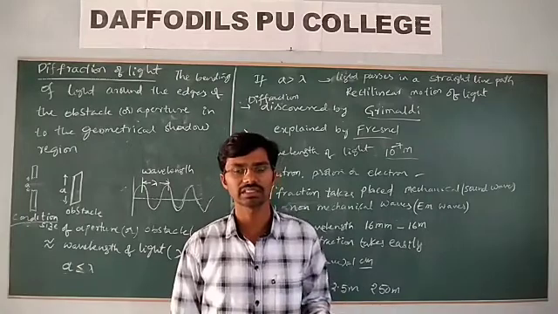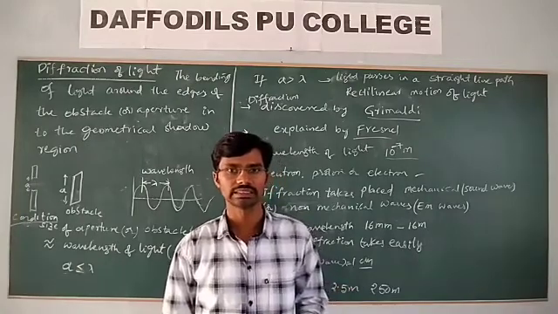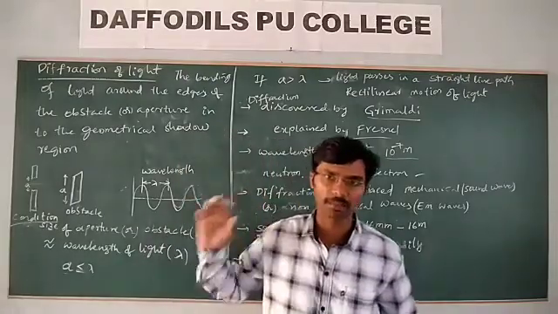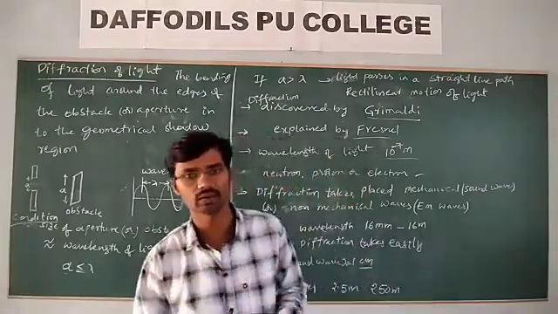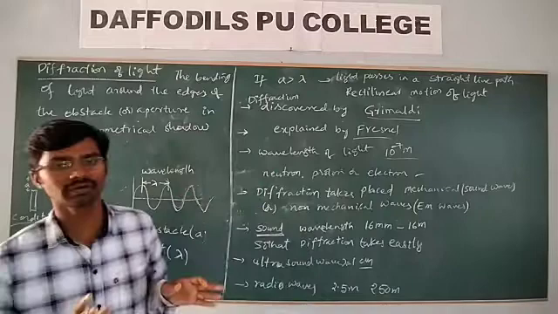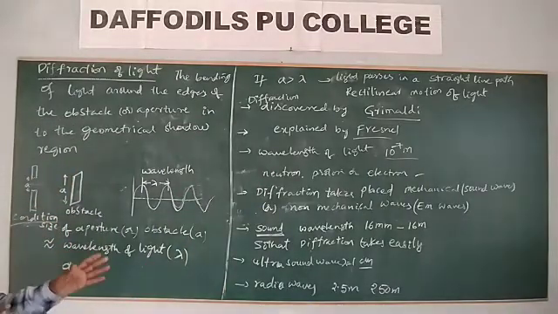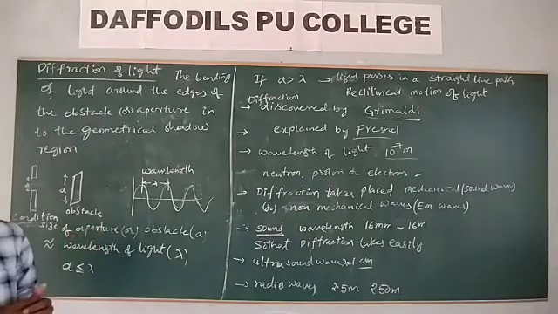Everybody should understand the conditions for the diffraction of light, and when we get diffraction of light.